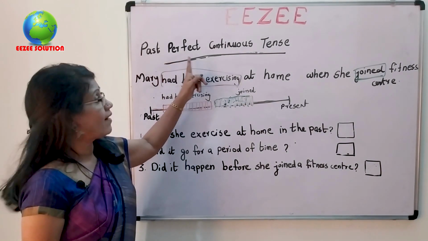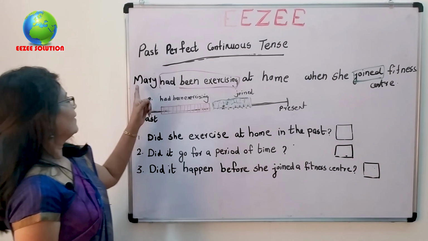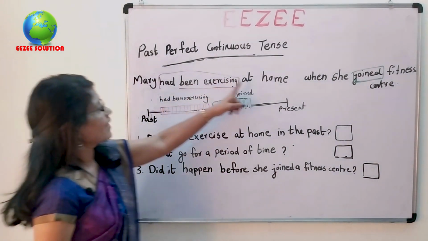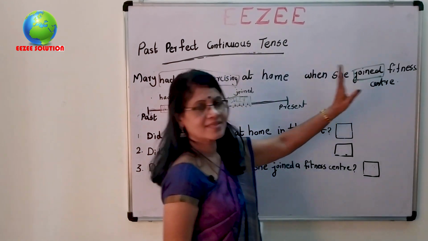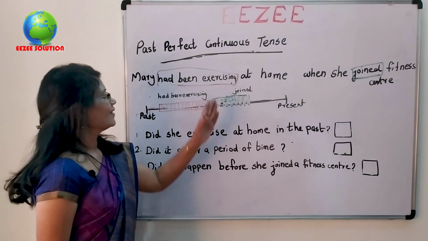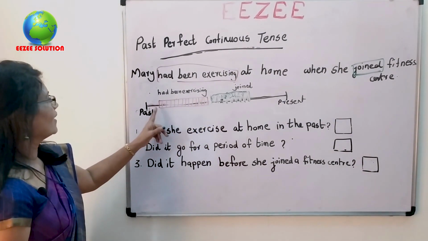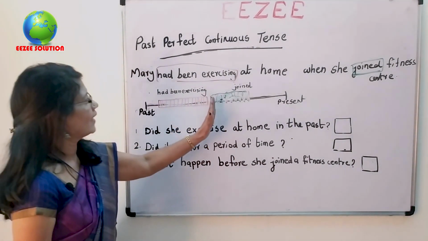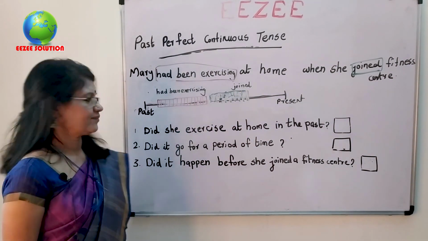Next one is past perfect continuous tense. Mary had been exercising at home when she joined fitness center. Here, the timeline is shown: had been exercising, and after that, she joined fitness center.